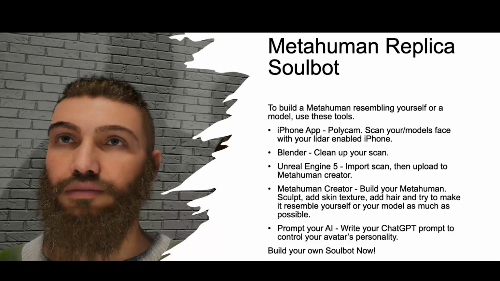So you can go ahead and do that at any time that you want, and then after you do that, you just write a prompt for how you want your AI to be and how you want it to respond, and away you go. You've pretty much got the core basis of a metahuman with AI.